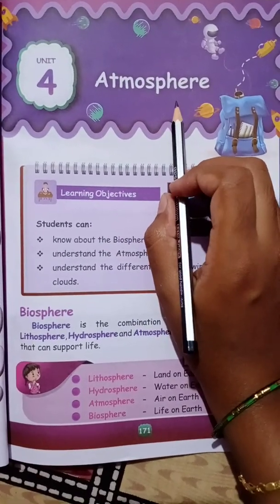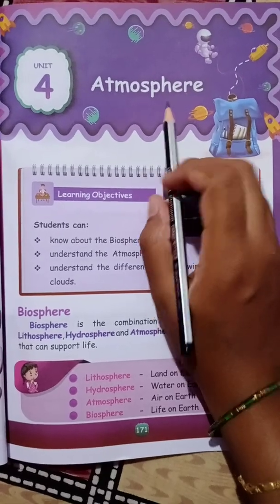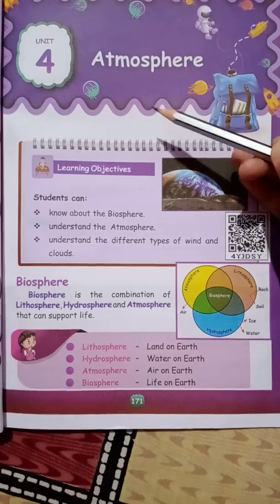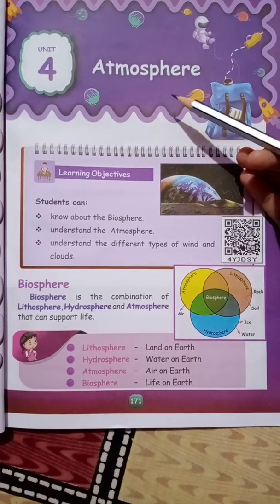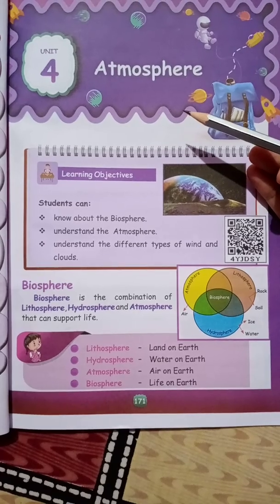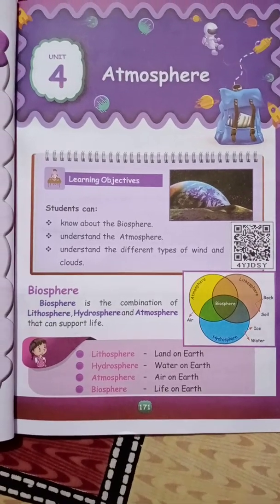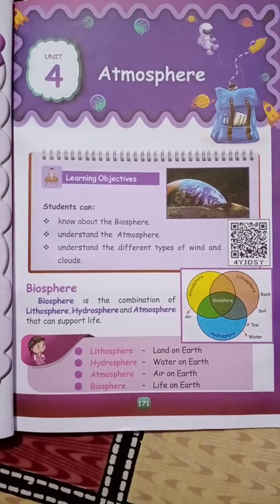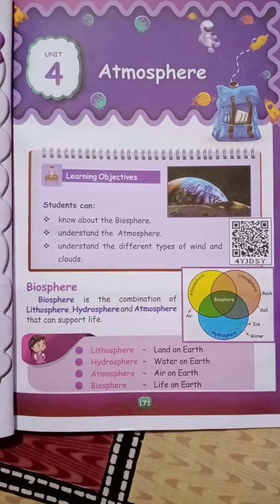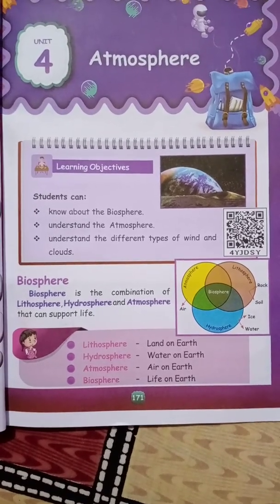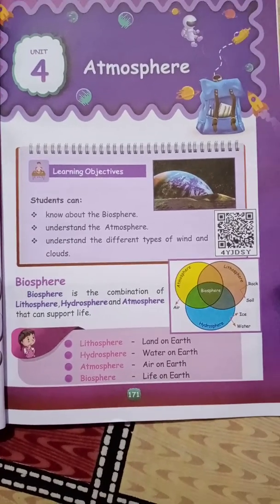So, what is our fourth lesson, children? It is atmosphere. From this lesson, we are going to know about the biosphere and the atmosphere, and then we can understand the different types of winds and clouds.